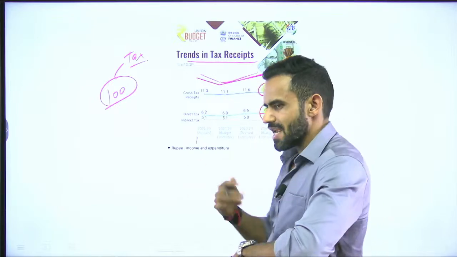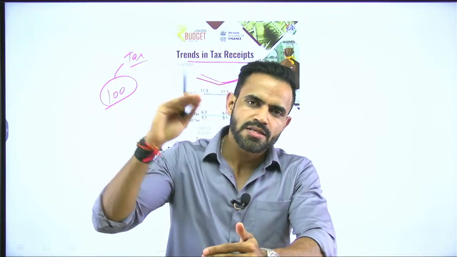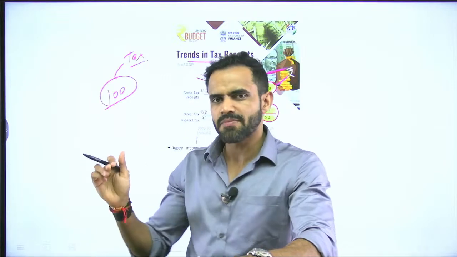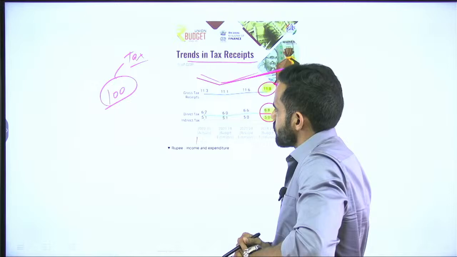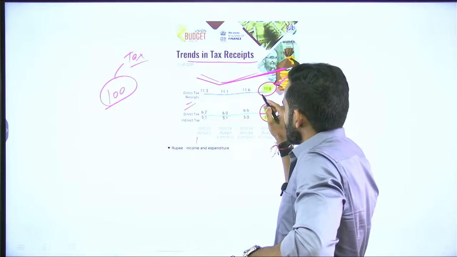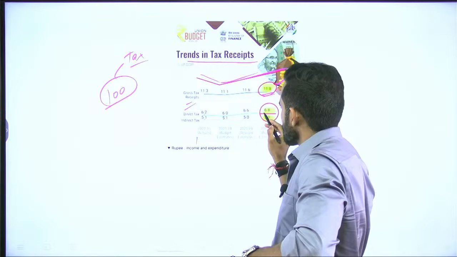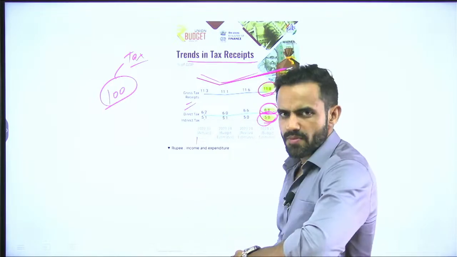So, a question can be asked: has the tax to GDP ratio of India increased in a steady manner? That means there has been an upward trend since this and this year. So, the trend is not upward. In between there was a trend in which the tax to GDP ratio has gone down. So, the gross tax receipt has gone down. As of now, it is 11.8%, out of which 6.8% is from direct tax and 5% is from indirect tax.